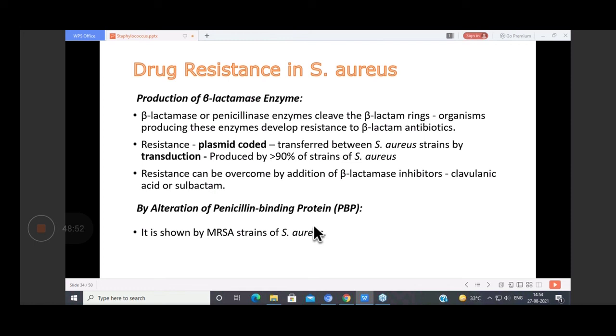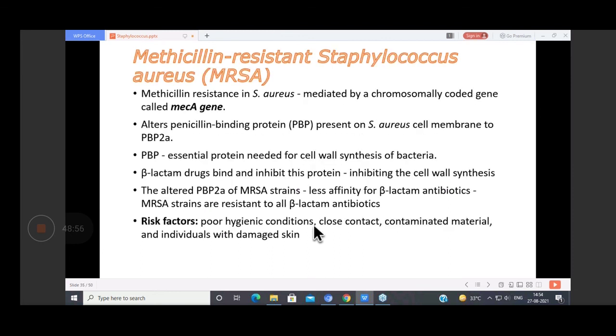When there is alteration in this protein, the bacteria will become resistant to your methicillin. So this MRSA is mediated by a chromosomally coded gene, which is the mecA gene, and it alters your PBP, that is penicillin binding protein, which is there on the cell membrane of Staph aureus.